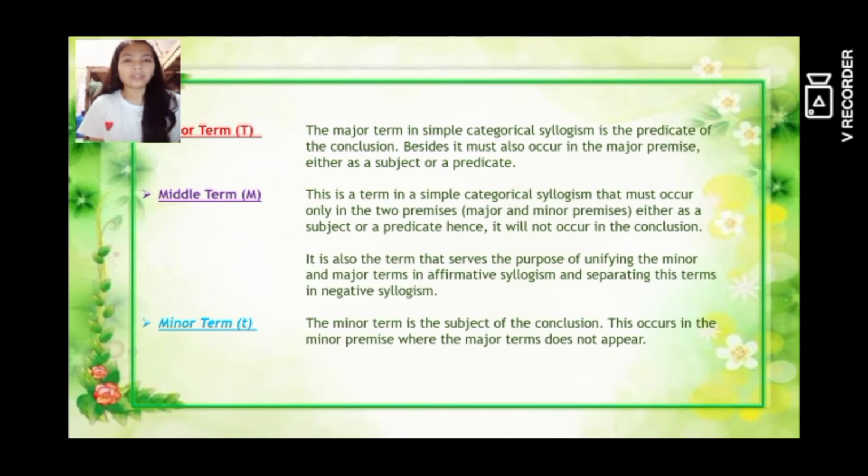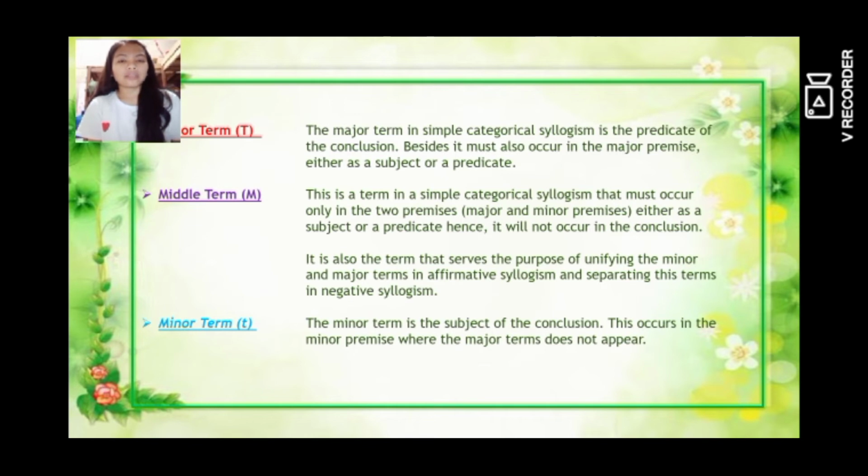So we're going to define the following terms first. As you can see, the major term is written as capital T, the middle term as capital M, and the minor term as small t. If you notice, they each have a different color. The major term is represented by the color red, the middle term is purple, and the minor term is sky blue, so they are easy to identify later on in my examples.